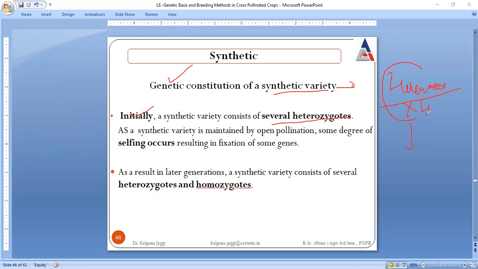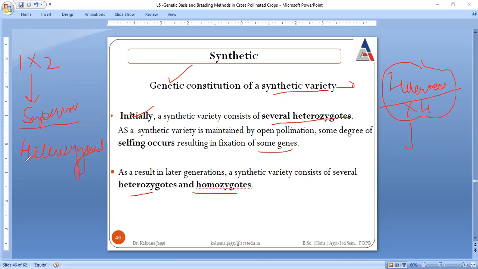When we go for the selfing, it results in the fixation of certain genes, and as a result we have a synthetic variety that consists of both heterozygotes and homozygotes. Not to get confused: when we talk about the genetic constitution of a synthetic variety, how is it prepared? We choose superior varieties, and their next progeny is very superior in nature, right? That means we are exploiting heterosis, and as a result we have heterozygous lines with us, right?